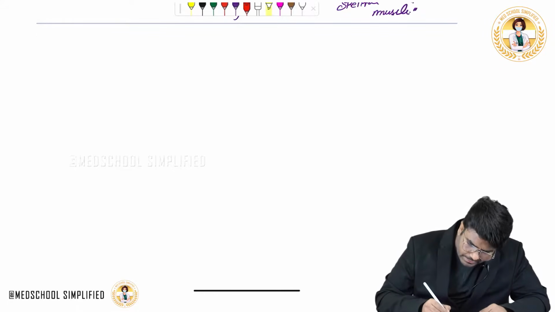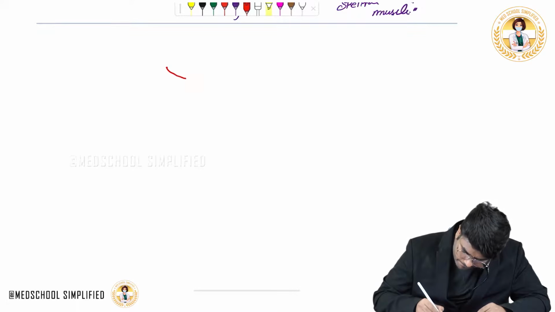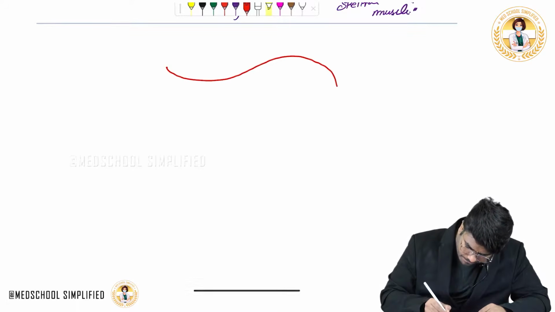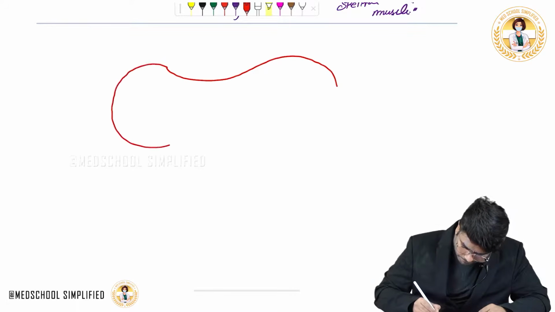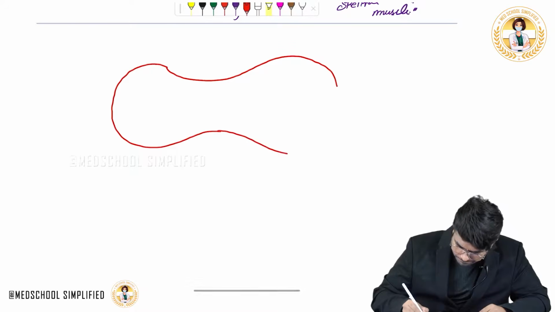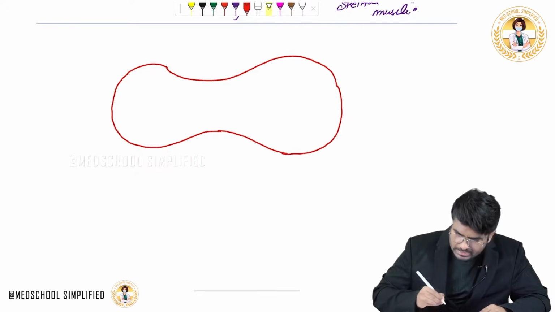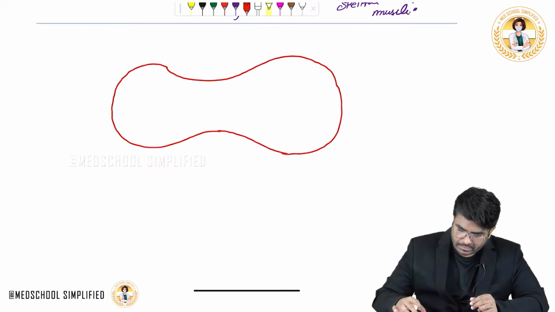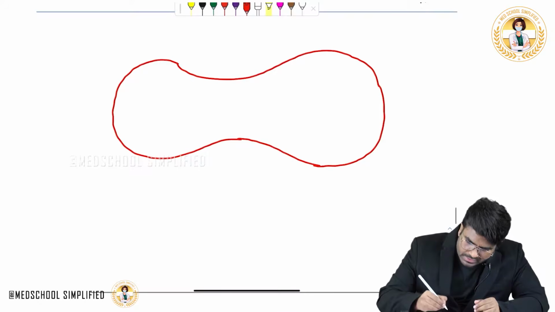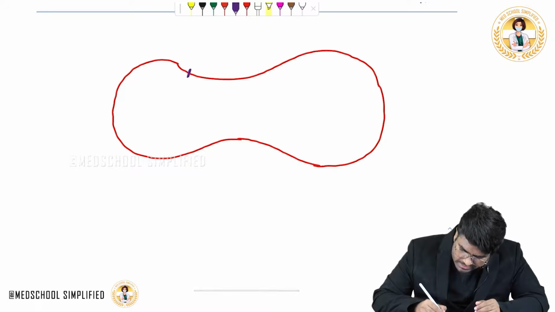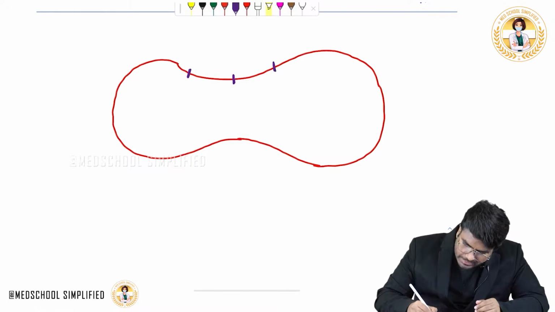Now, look here guys. What is this cell? This cell is the RBC. Now, on this cell, there is one protein present which is attached to the bilipid layer. It is attached to lipids.